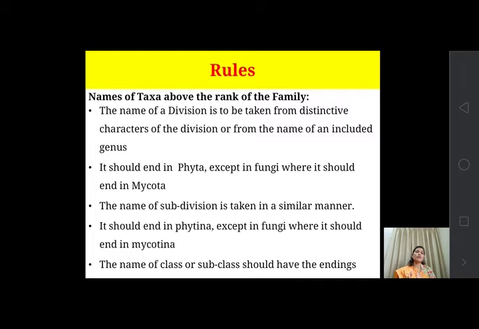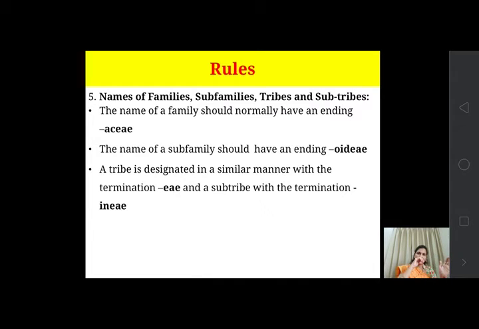Okay, so the name of a class or subclass should have the ending opsida. Then the names of families, subfamilies, tribes, and subtribes. The name of a family should normally have the ending aceae, as we have seen earlier: Poaceae, Fabaceae, Lamiaceae.